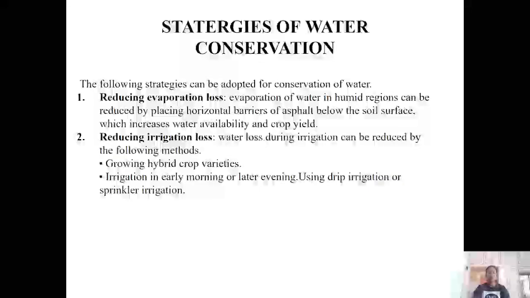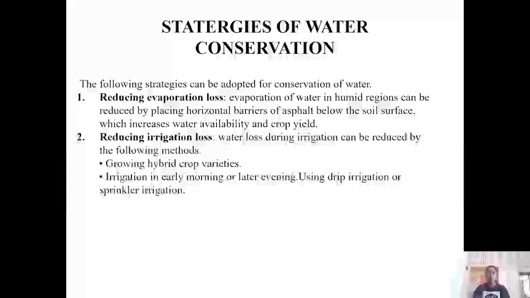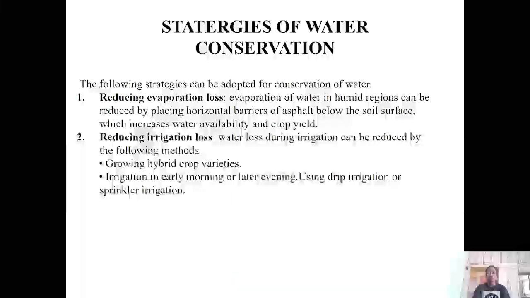Strategies of water conservation: reducing evaporation loss and reducing irrigation loss. Reducing evaporation loss. Evaporation of water in humid regions can be reduced by placing horizontal barriers of asphalt below the soil surface, which increases water availability and crop yield.